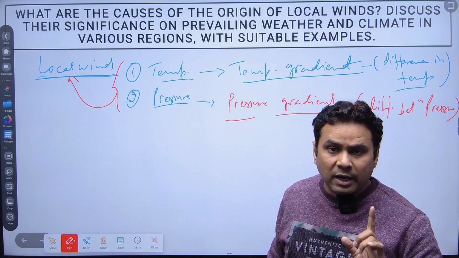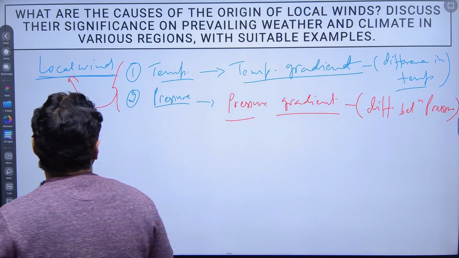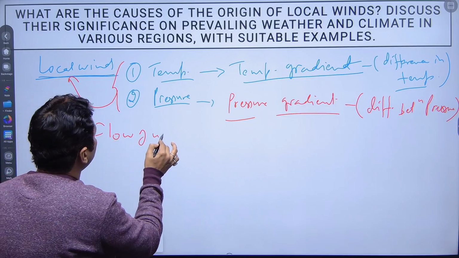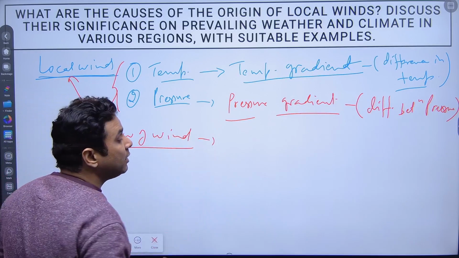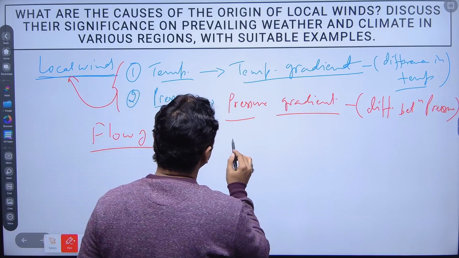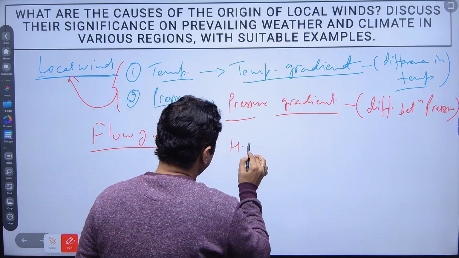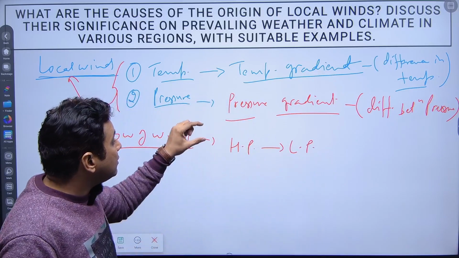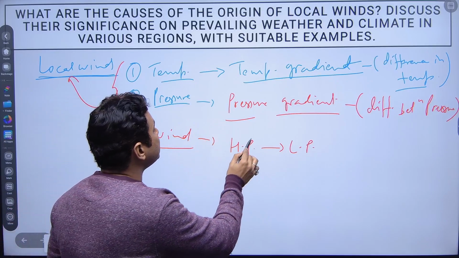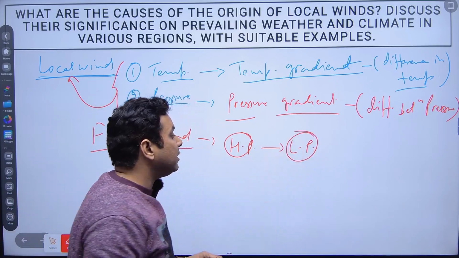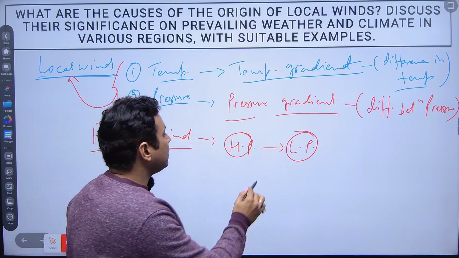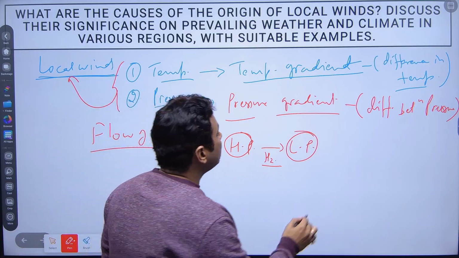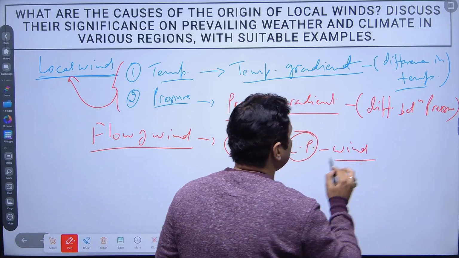First of all, as you know, the flow of wind is carried by two things, that is, high pressure to low pressure. If the wind is flowing from high pressure to low pressure area in a horizontal motion, then it will be known as the wind, right?